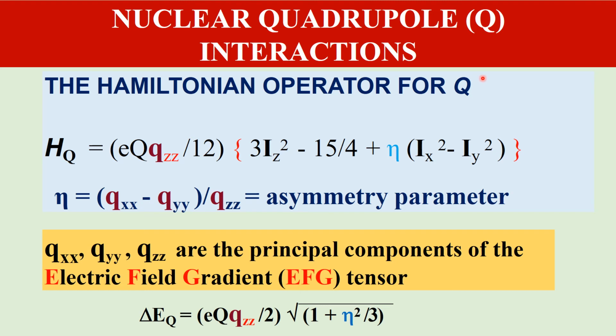The Hamiltonian operator for the nuclear quadrupole moment is H_Q equal to eQ V_zz divided by 12, times 3 Iz square minus I(I+1), plus eta times Ix square minus Iy square, where eta is called the asymmetry parameter.